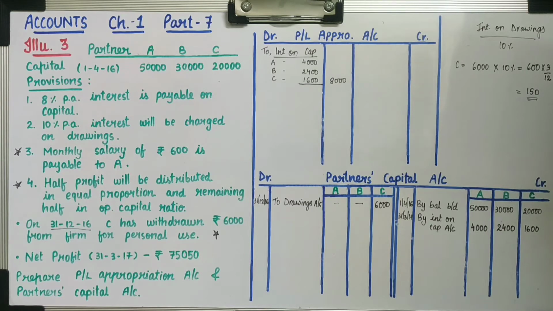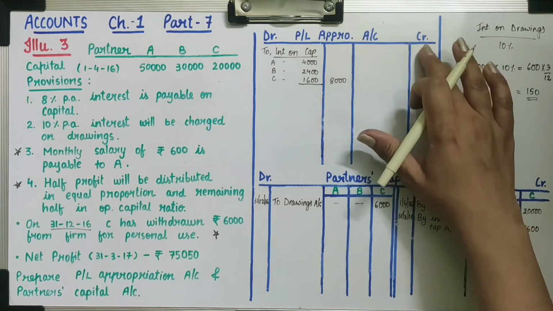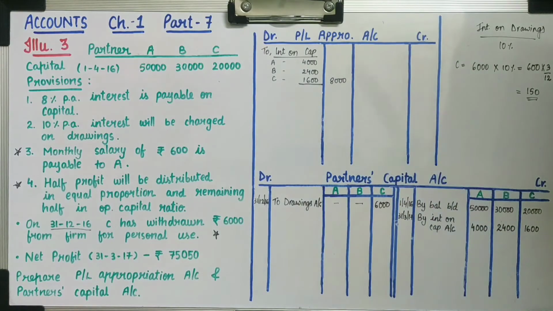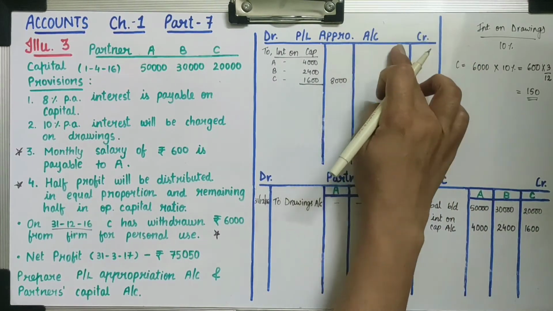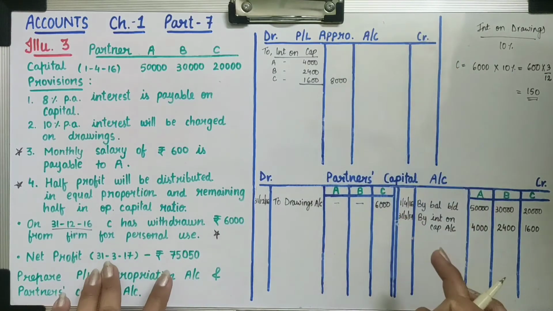Now we will give effect in these two accounts. As interest on drawing is charged on partner, so partners will pay to firm. So firm is earning. So it is income for firm. So we will record on credit side. I am leaving one line to record net profit.